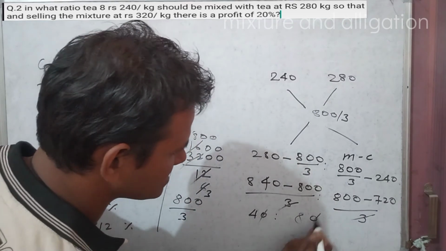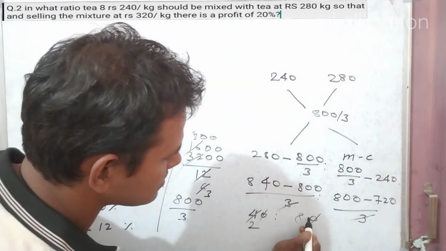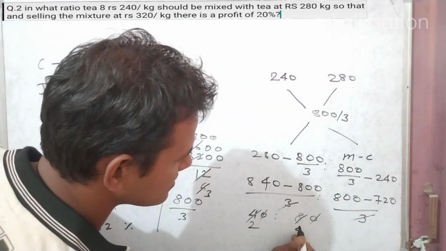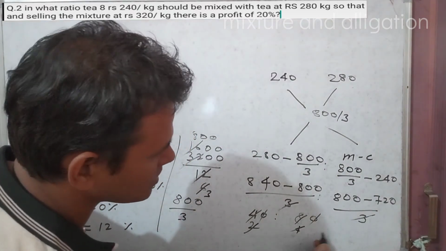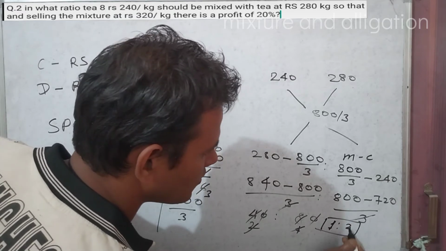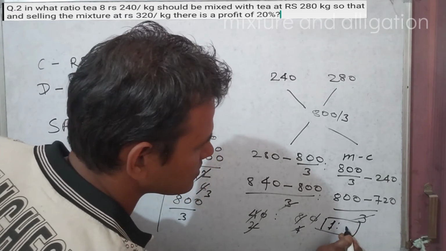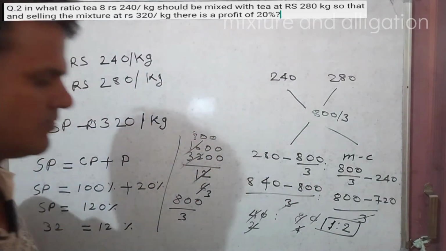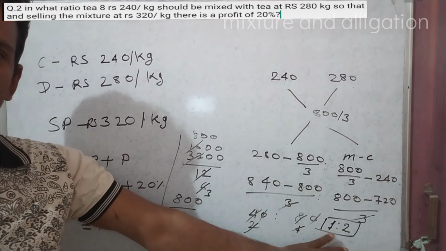So 0 and 0 cancel, and 2 4s are 8, and 1 is 2. So the ratio is they mix in 1:2. This is the answer of this question.